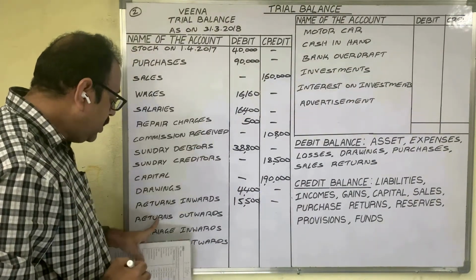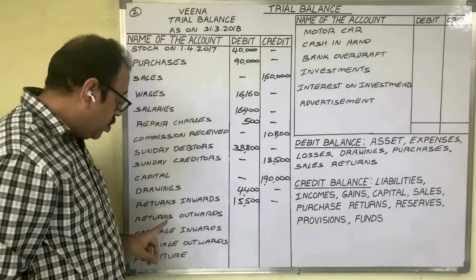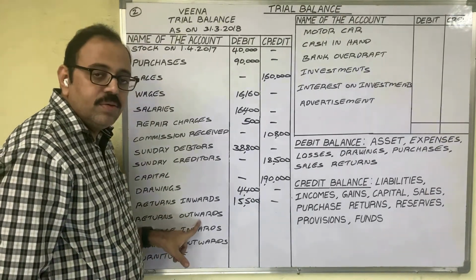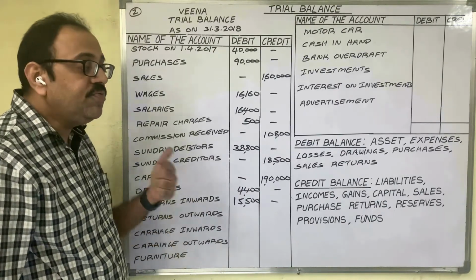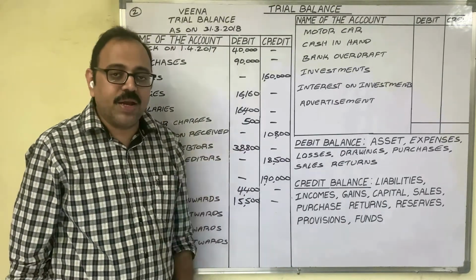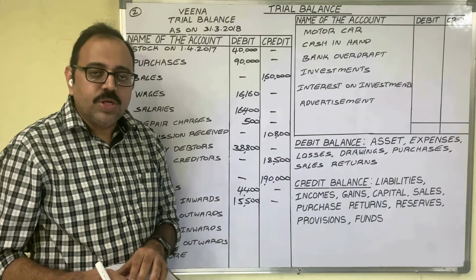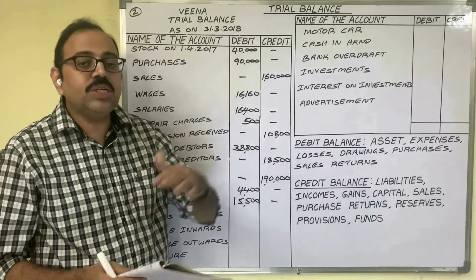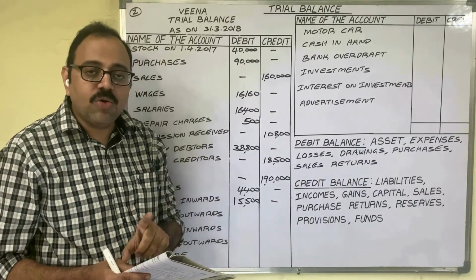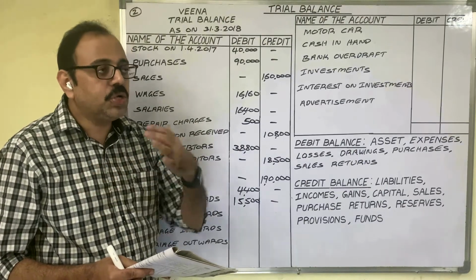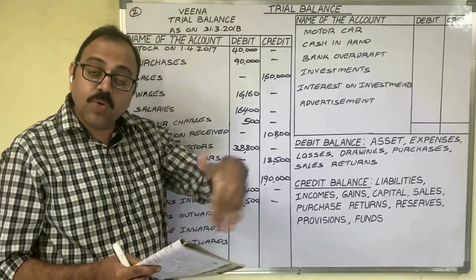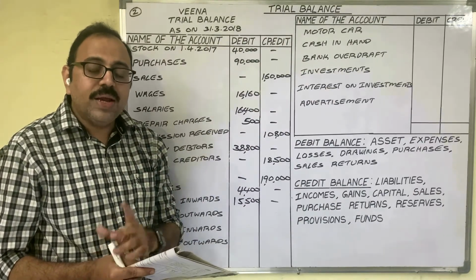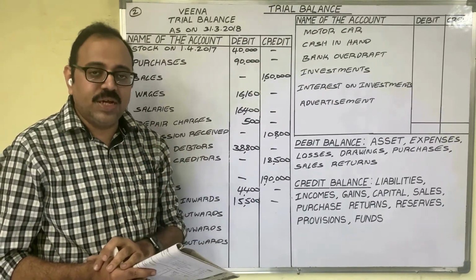Next, returns outward. Goods are going when goods are returned. The meaning is, once a firm purchased goods from a supplier, some goods are defective. So the firm is returning goods to the supplier. So returns outward means the firm purchased goods once, and now the firm is returning these goods. Goods are going from the firm. Therefore, returns outwards means purchase returns.